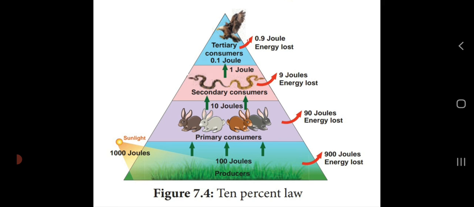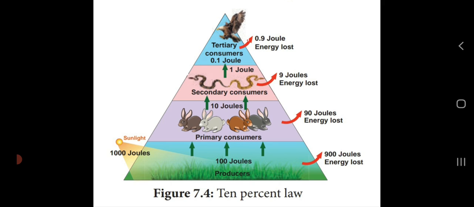Then in the T4 level, the tertiary consumer hawk absorbs 0.1 joule, and the remaining 0.9 joule is dissipated in the form of heat. So in each and every trophic level, 10% of energy is utilized, and the remaining 90% of energy is dissipated in the form of heat. So that law is said to be 10% law, the best example of the second law of thermodynamics.